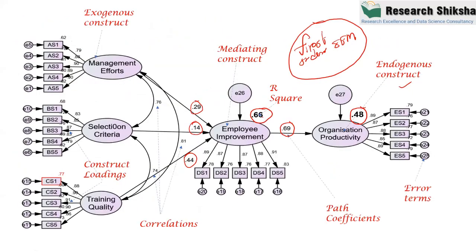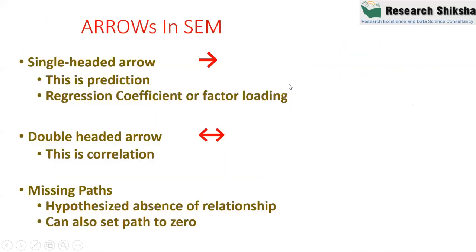For example, in this case, this arrow, second arrow, third arrow, and fourth arrow, so there are four hypotheses we are testing in this model: number one, number two, number three, and number four. In structural equation models, every arrow represents a hypothesis, and you have to calculate the regression coefficient or path coefficient for the arrow.